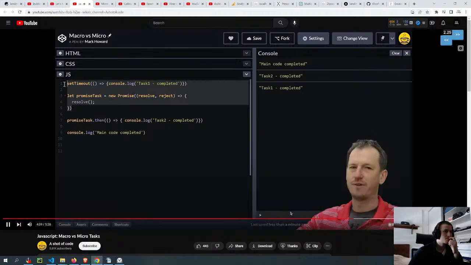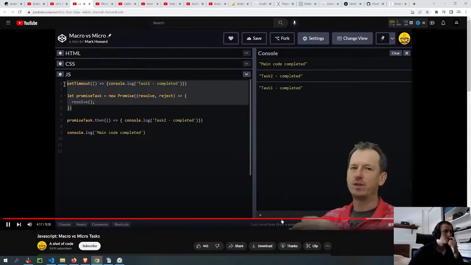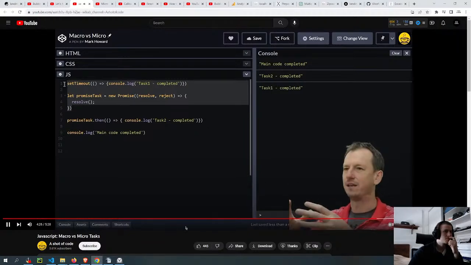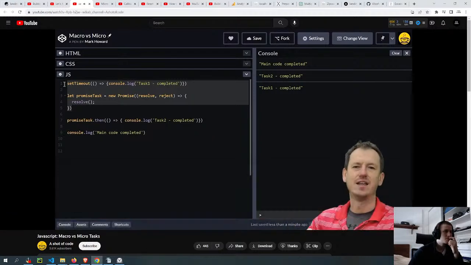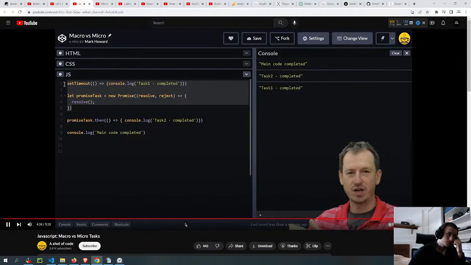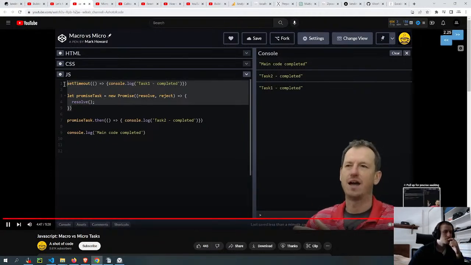I'll put a link to a very good video by Jake Archibald on the event loop if you want to look more into this sort of thing. But it can help when you're trying to split up long-running tasks. If you want to split them up with a timeout, then display the progress of that task, a timeout is a macro one, so each time you queue a new one, you're going to get a refresh and see it. But if you've done it with micro tasks, then you can split your long-running operation up, but you're not going to get the output shown on the screen because it will never refresh.